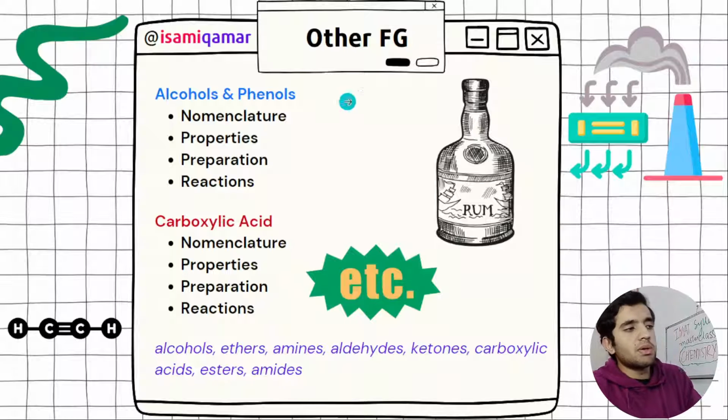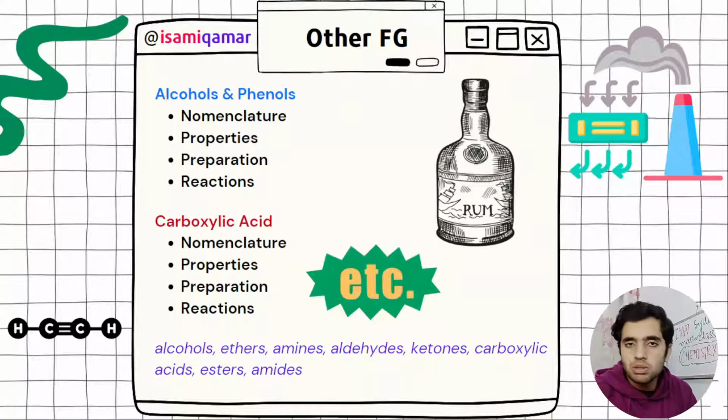So this was our organic chemistry. I haven't explained organic chemistry in very much detail. I could have explained, that would be a 2-3 hour lengthy class, about how to prepare alkenes, how to prepare alkynes, how to prepare alcohols, phenols, all that stuff. You need to remember that reduction of alcohols and phenols will form what, and oxidation of aldehyde and ketone will form what. These are opposite things, and a question can be asked from this.